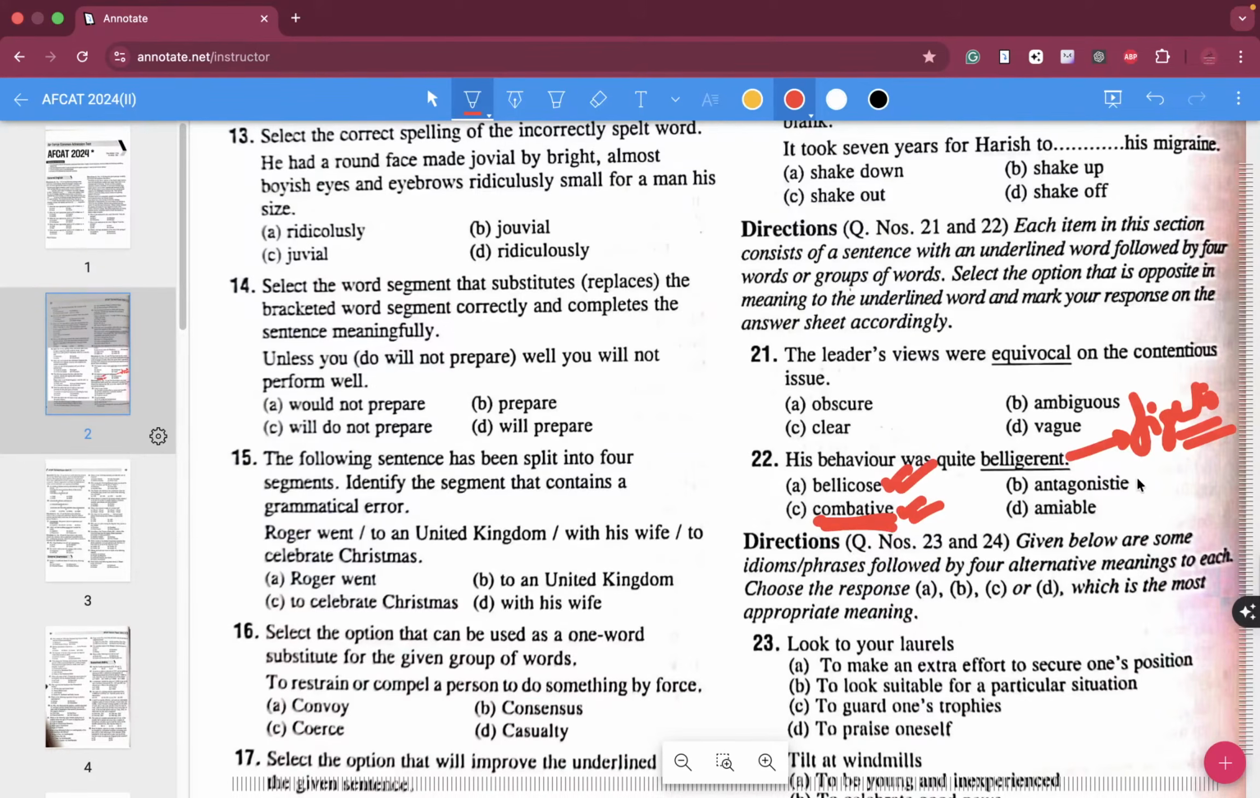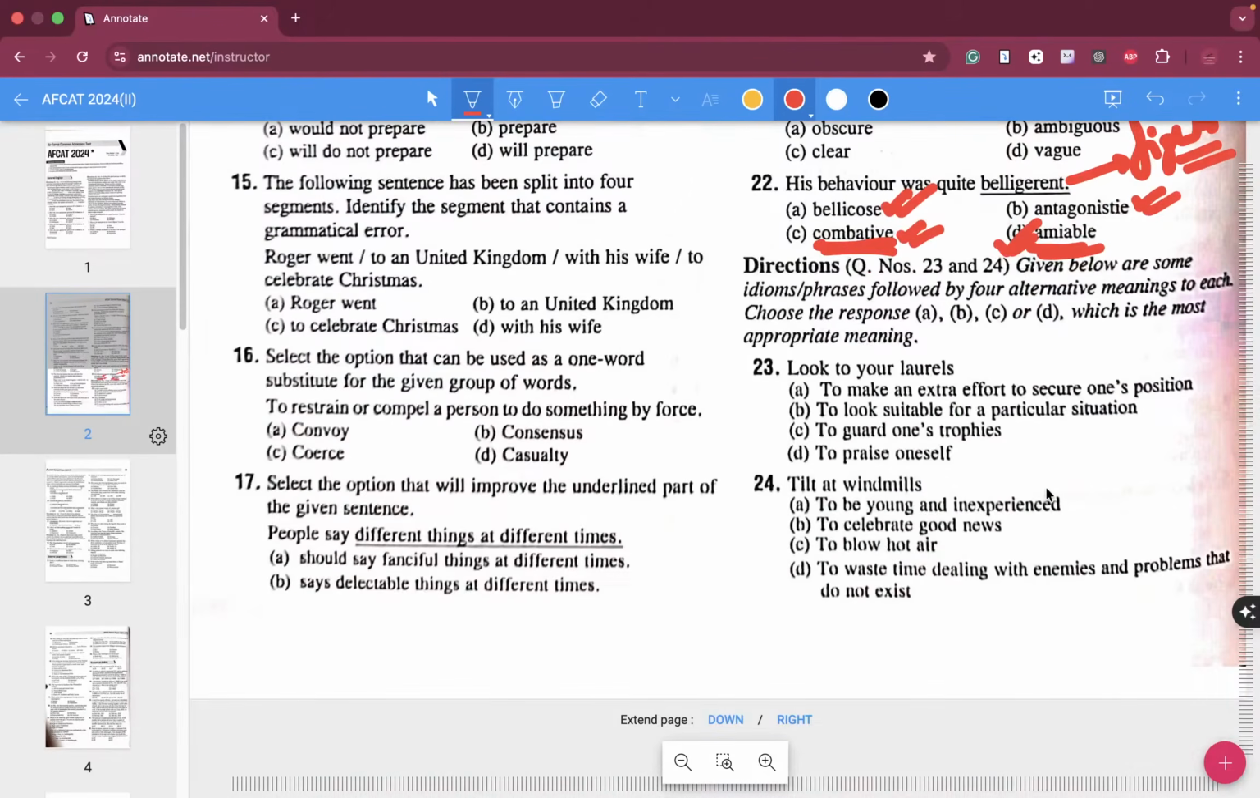Antagonize, like villain, right? So all of these are your synonyms. Amiable means friendly. So D over here is the correct answer in that case, folks. These are your very important words.